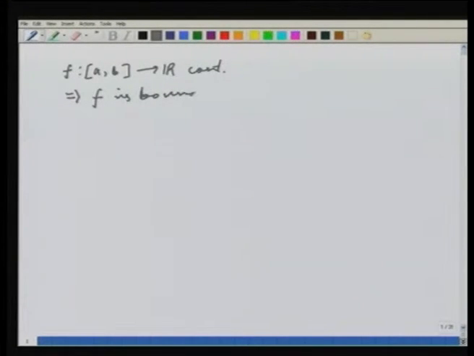That is, the set X which is equal to f of y, where y belongs to AB, this is a bounded set. Okay.